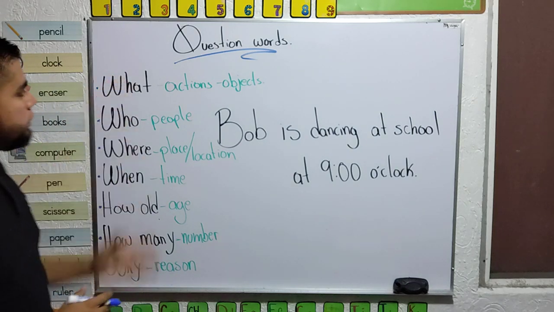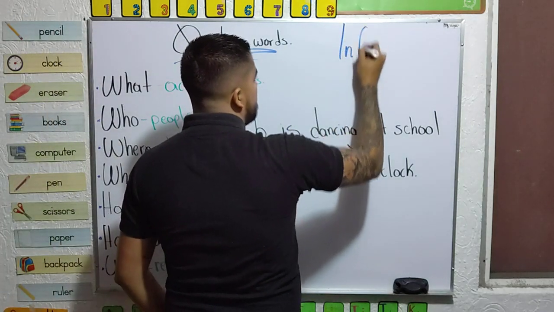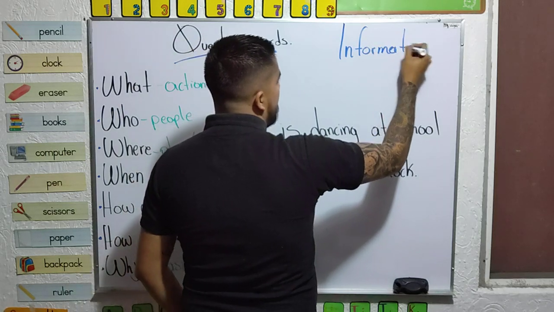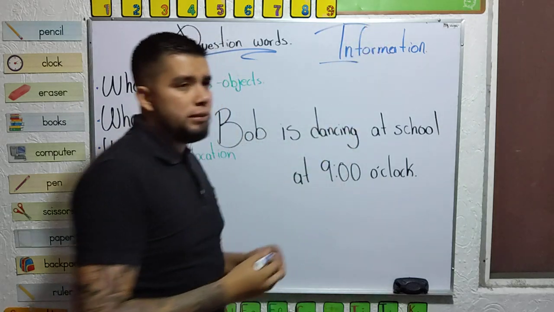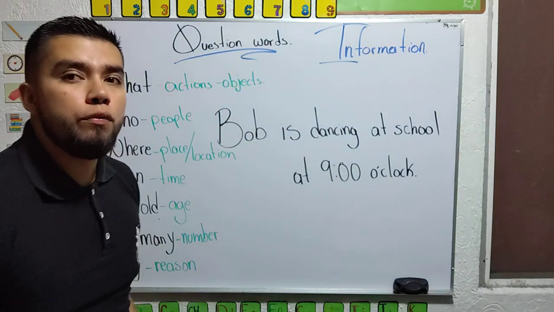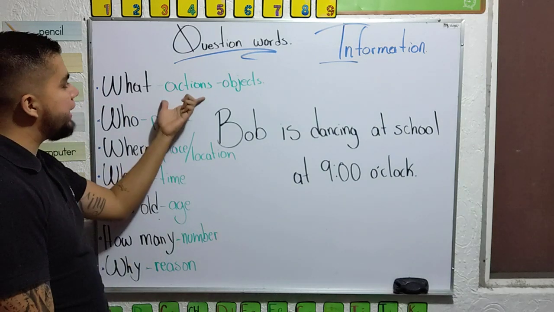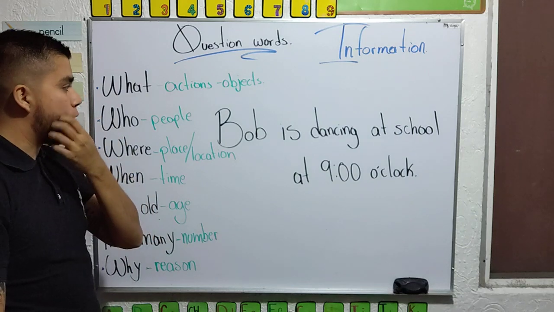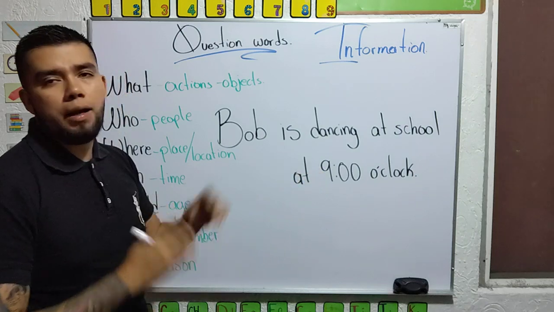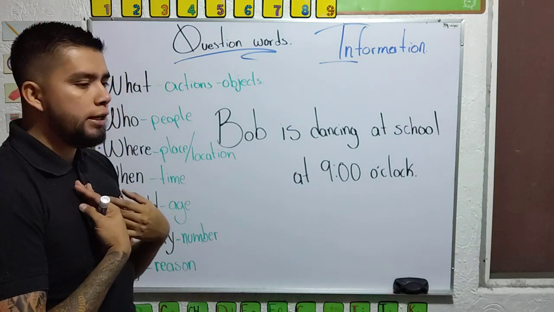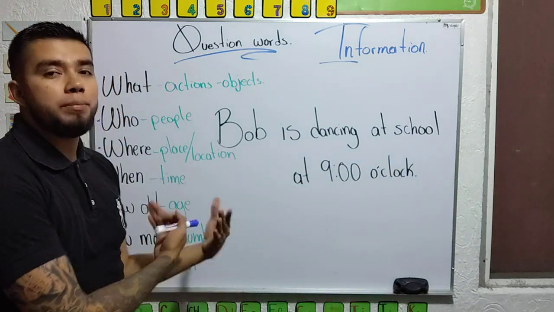Now, these words are going to help us to require information, yeah? But not general information, specific information. Now, when I use what, I want information about actions and objects. For example, I have here my sentence. Bob is dancing at school at 9 o'clock. Yeah, this is my sentence.